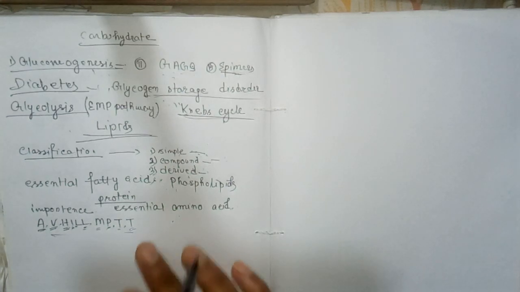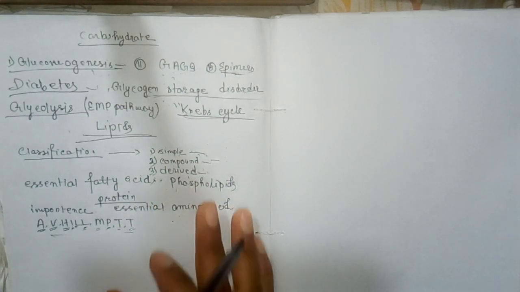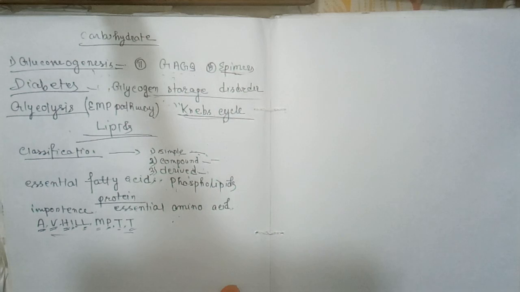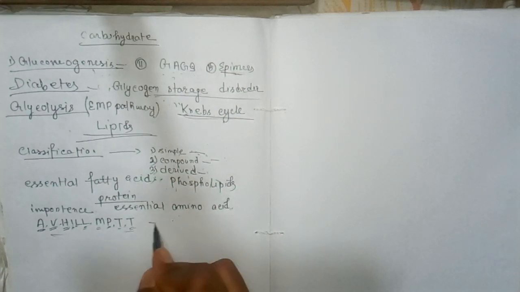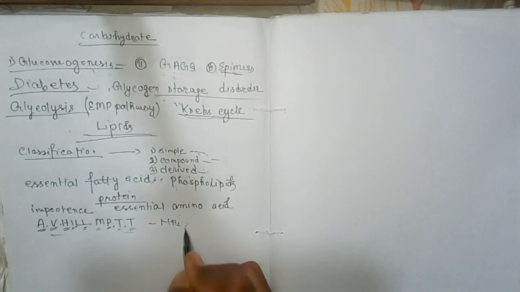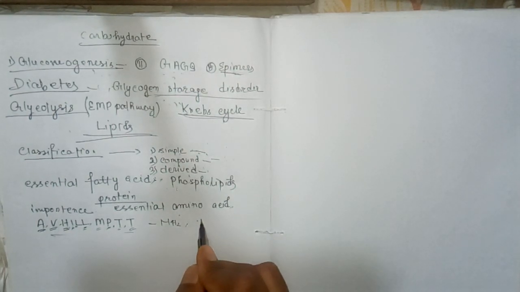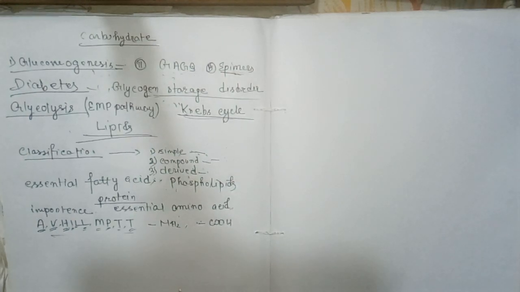Amino acid is classified into two groups. Number one, the amino group and the carboxyl group. The amino group is NH2 and the carboxyl group is COOH. Now the next important topic is tRNA, or transfer RNA.